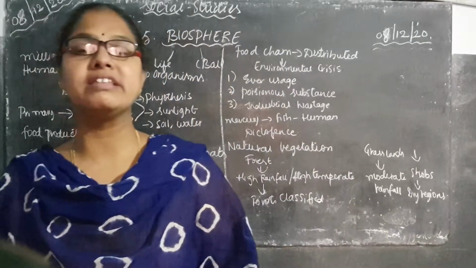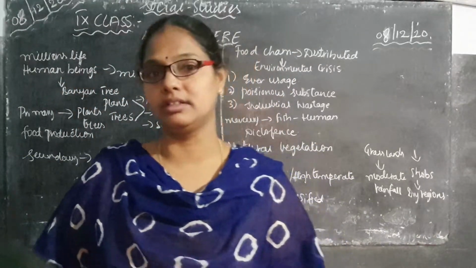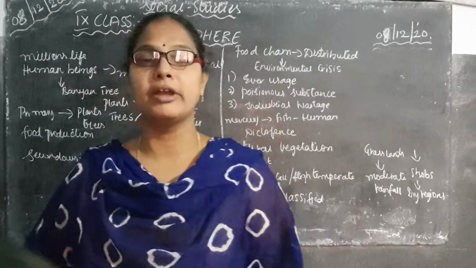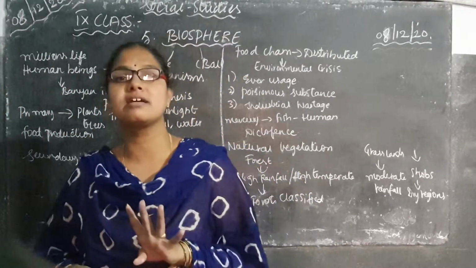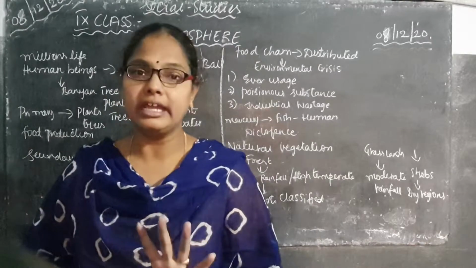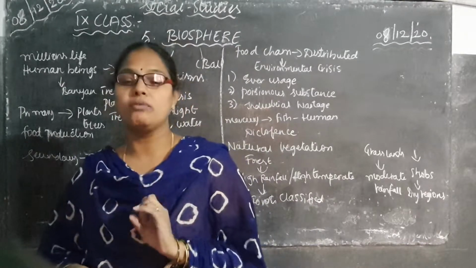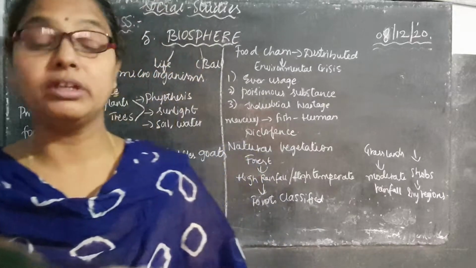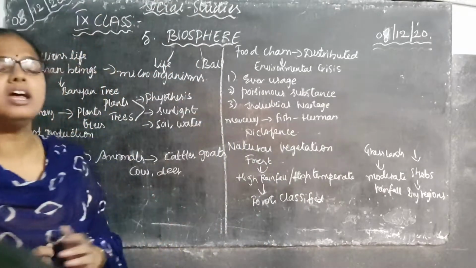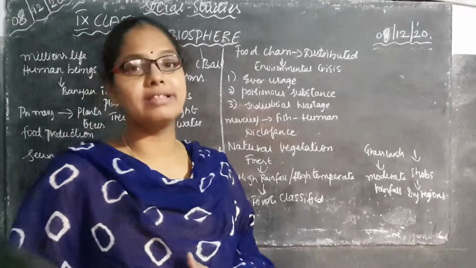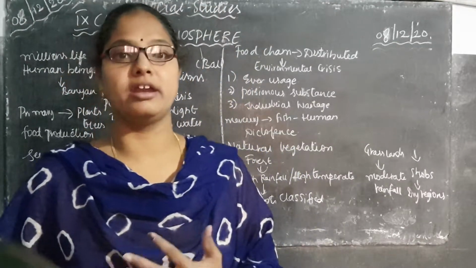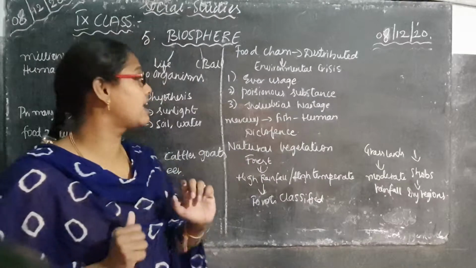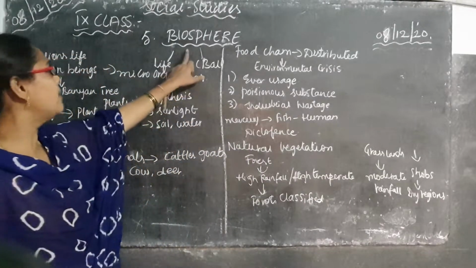Already till now we have discussed the realms of the earth, that is atmosphere, biosphere, lithosphere, hydrosphere. How many spheres are there? Four spheres are there in the realms of the earth. Till now we have discussed the atmosphere and lithosphere, and in today's class we are going to discuss the biosphere.